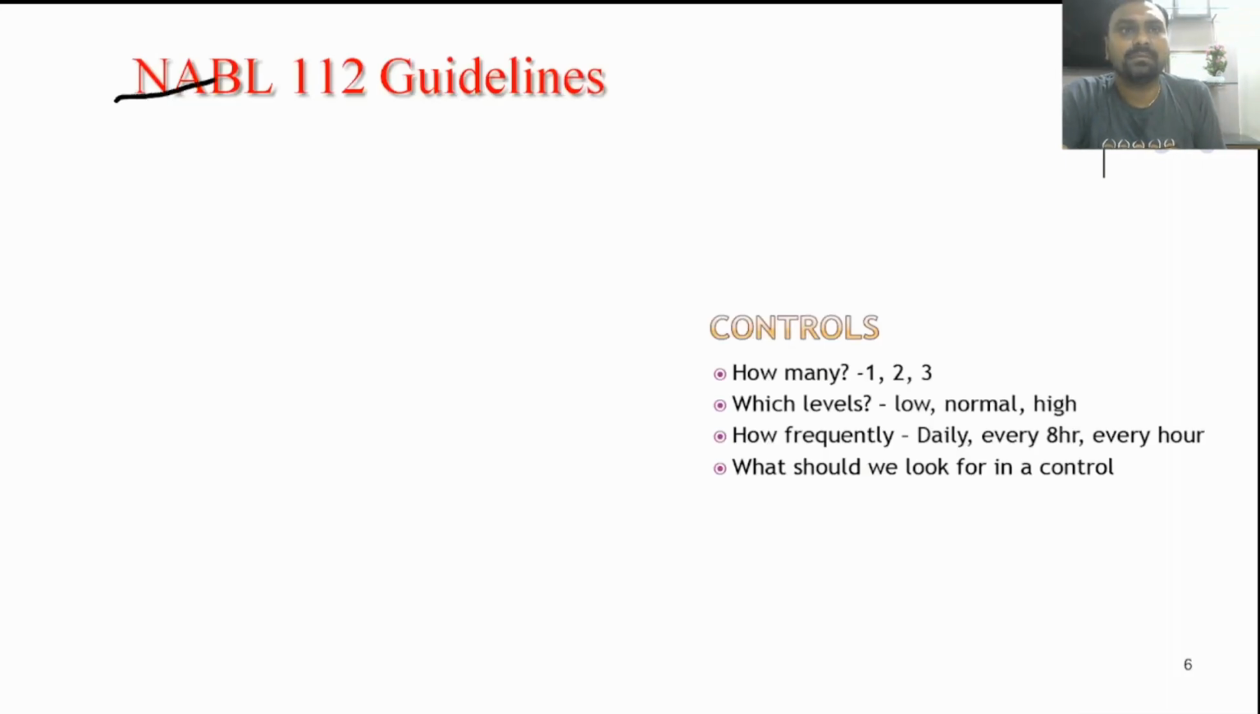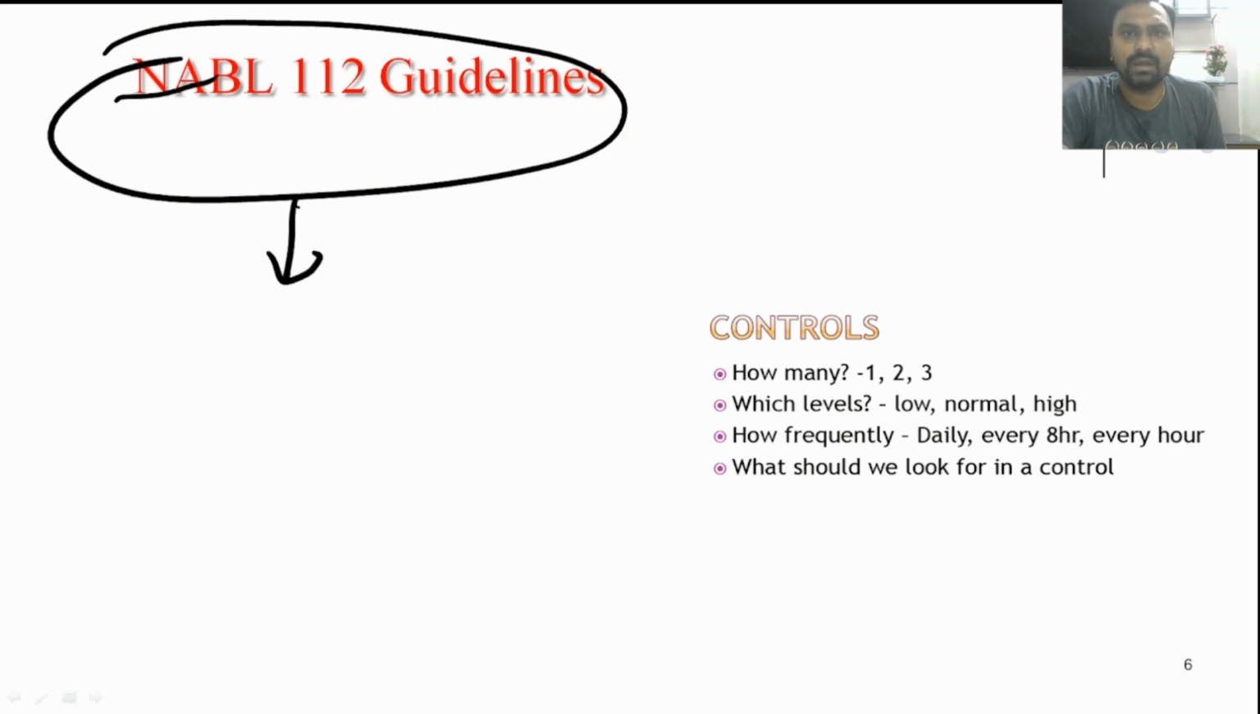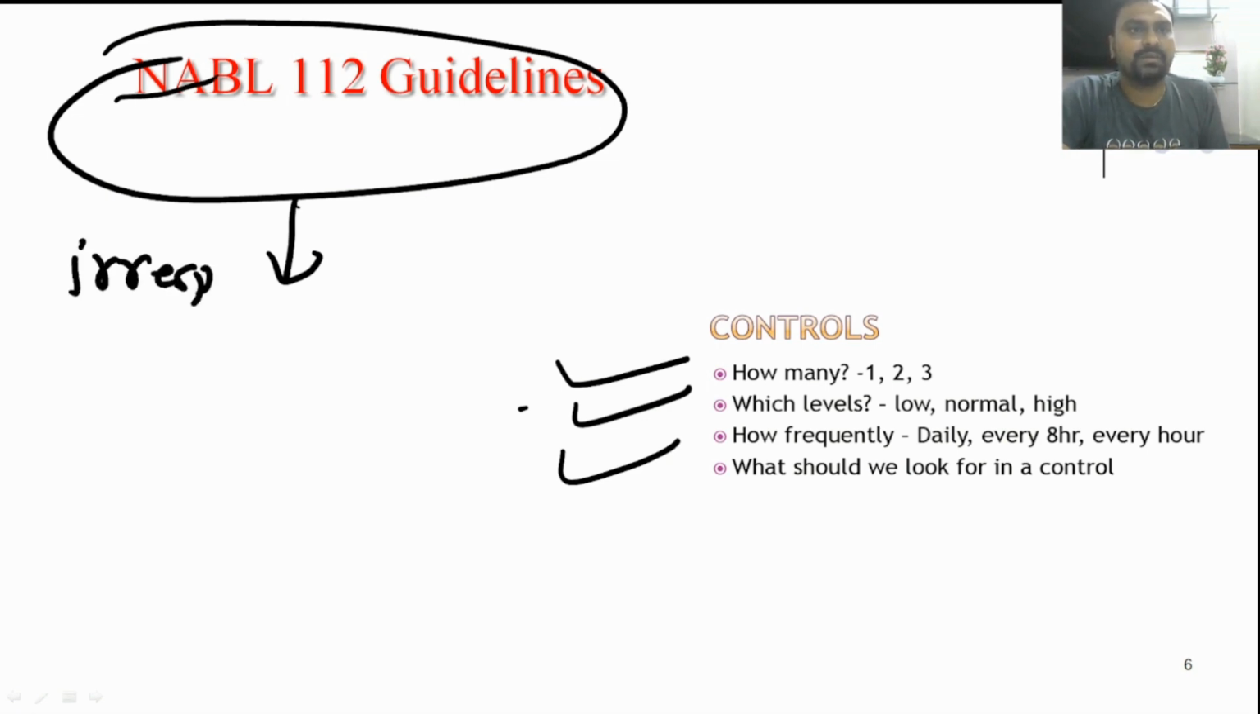Now, what is the NABL guideline? NABL 112 guideline for quality control. How many times should we run control? How many levels should we cover, and at which frequency? So, as per the latest guideline of NABL 112, irrespective of the size of the lab.